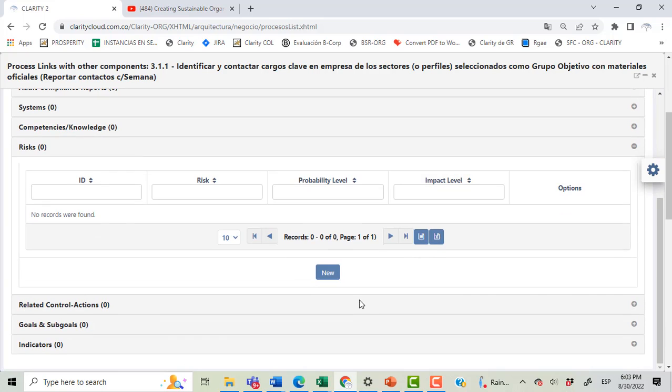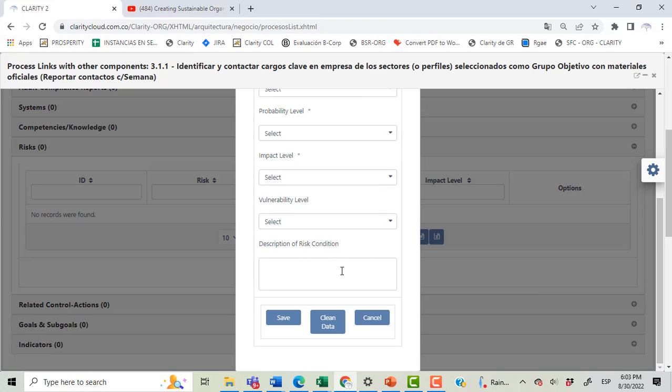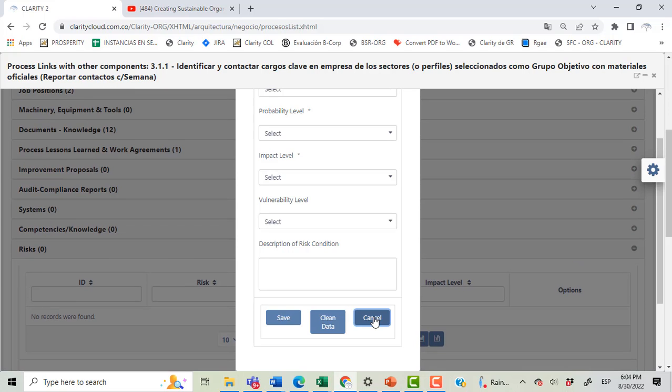In that moment where I create this link, I will have the chance to make a valuation of the risk, and that valuation and the tolerance levels that I declare will tell me if I am forced to implement control actions or not, or maybe if the company should stop the execution of that process because the level of impact and the level of probability are both too high and the company will not tolerate the consequences of that high level of vulnerability.